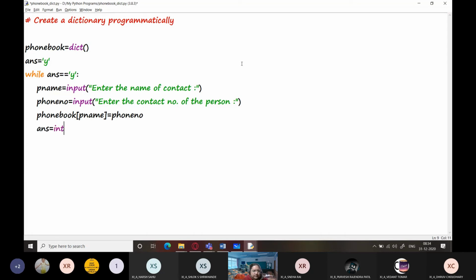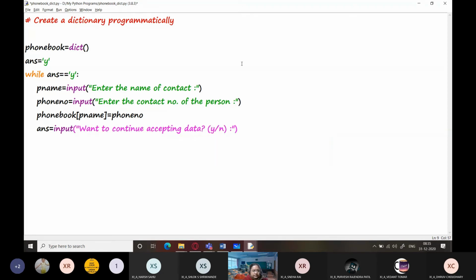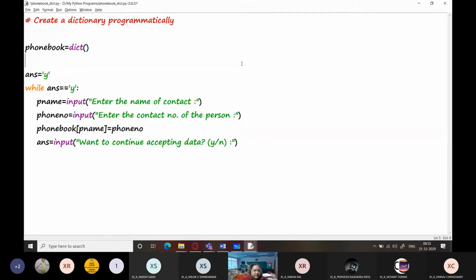You will ask for yes or no, want to continue accepting data, and till the time the user says yes, you are going to continue accepting data. Here I'm just going to insert a comment line, accepting contact details. Now what I'll be doing is printing contact details.